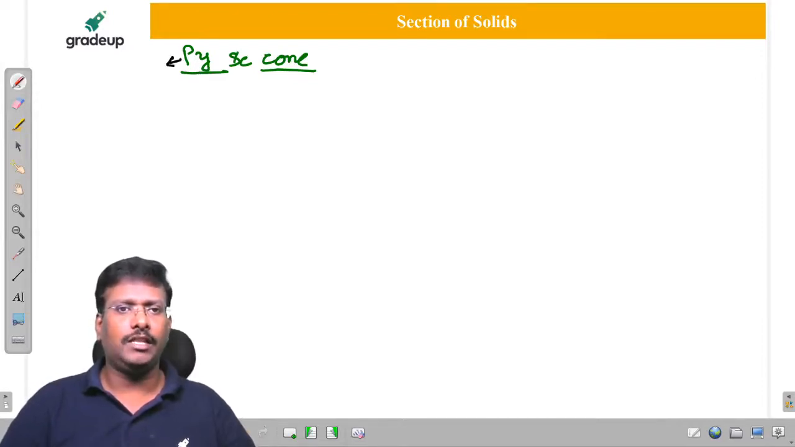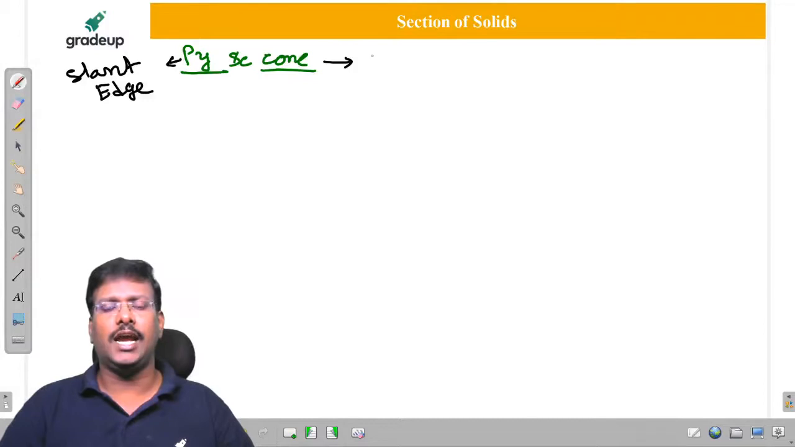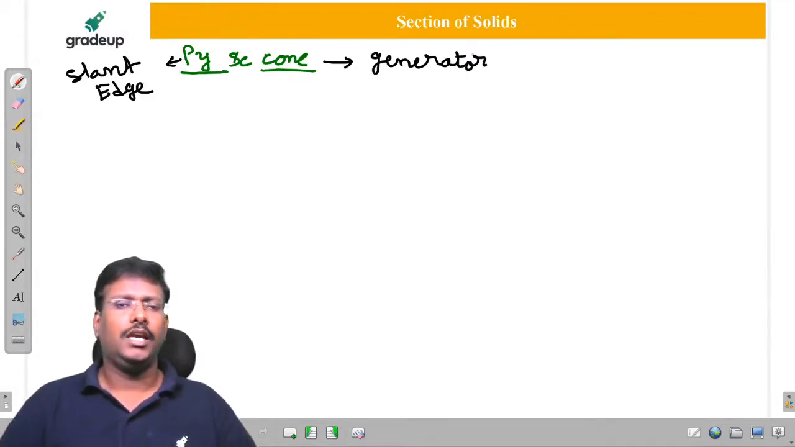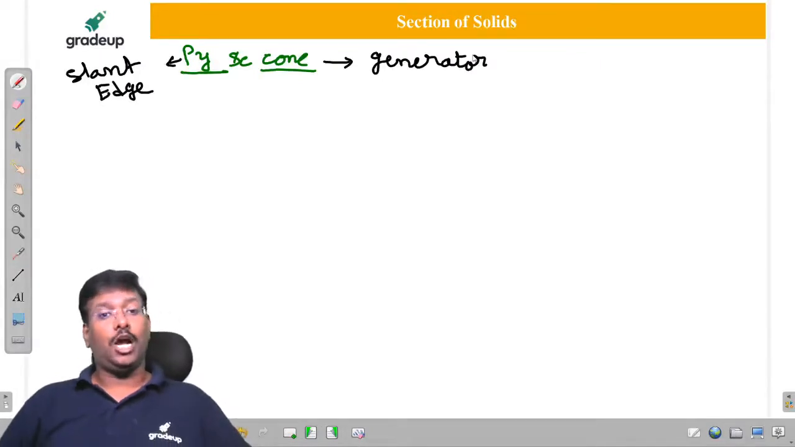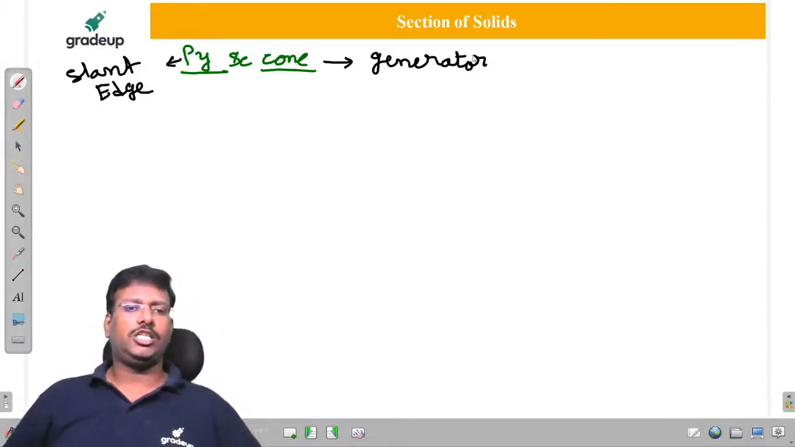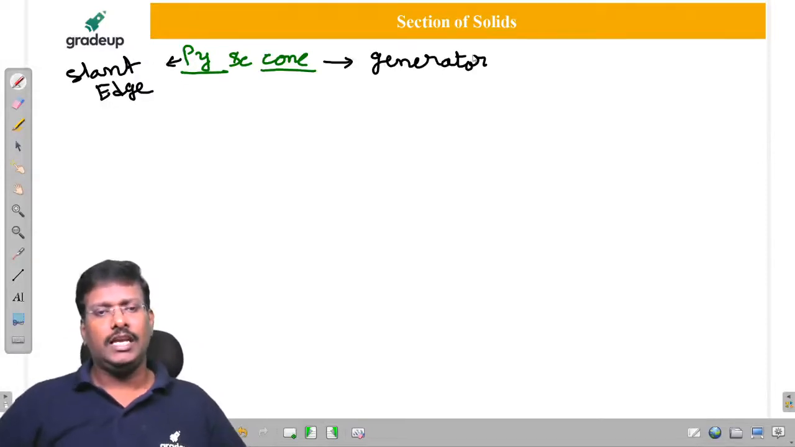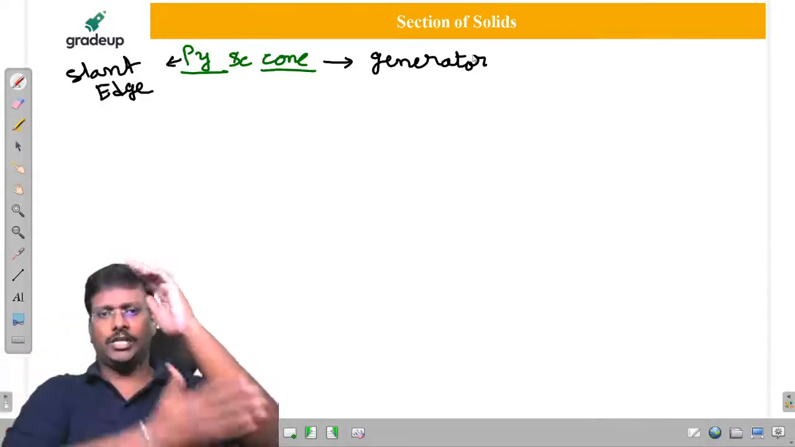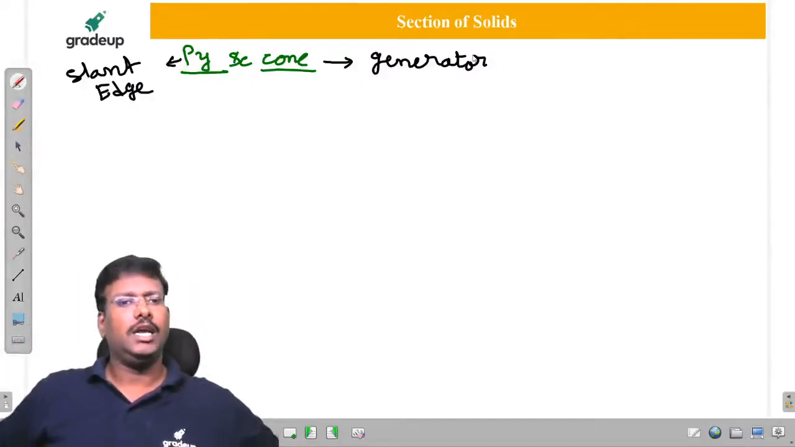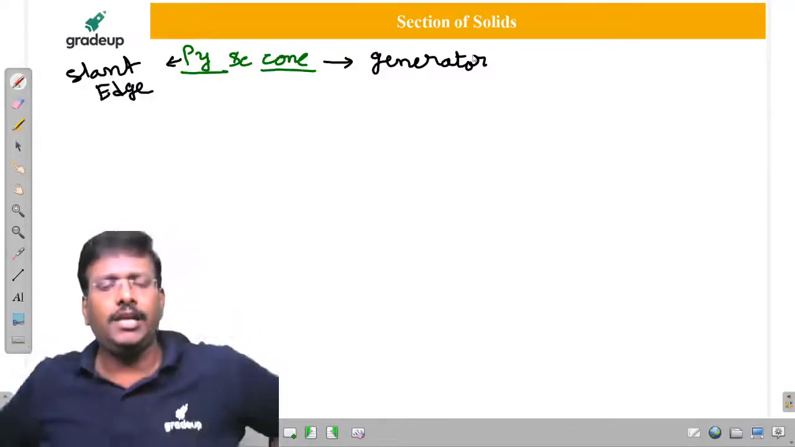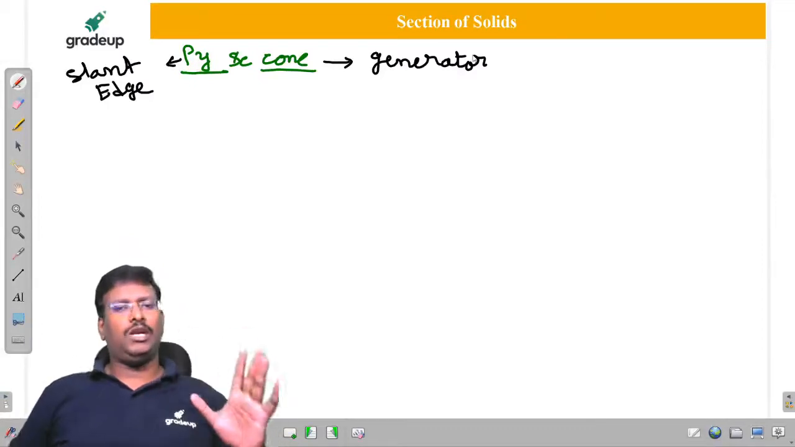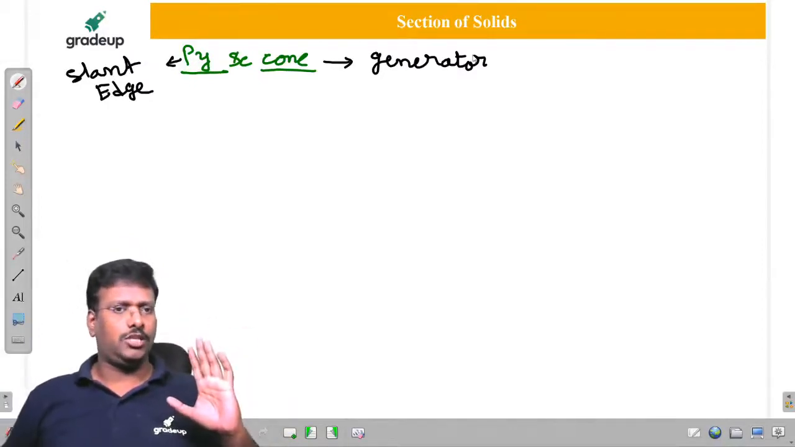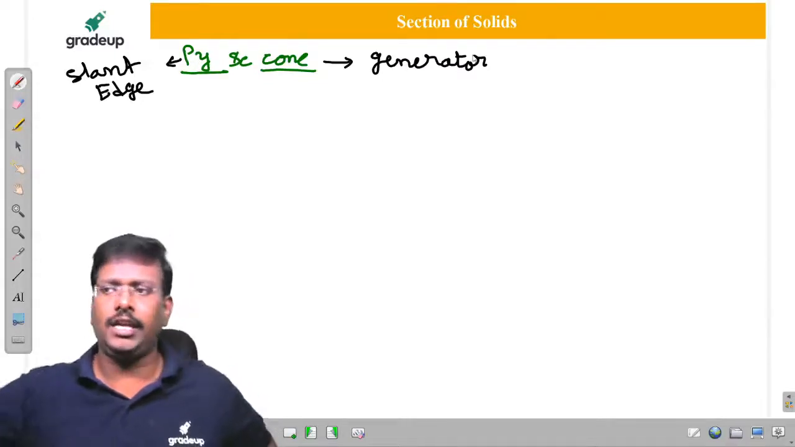In case of pyramid, they will use the word slant edge. In case of cone, it is considered as a generator. I hope in the first day itself I said the extreme lines of a front view of a cone, wherever it appears as a triangle, the extreme lines are going to be considered as the generators. Not only extreme, sir, inner generators will also be there, but we will consider only extreme generators. Is it clear to all of you?